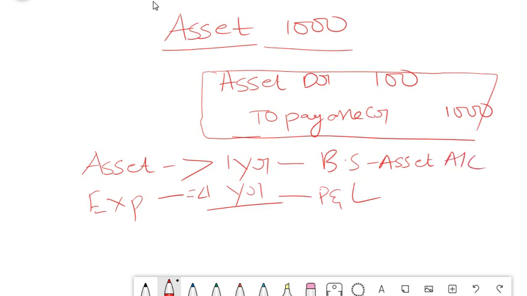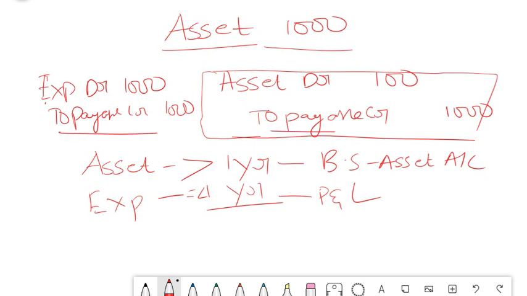But sometimes accountants get confused. Instead of posting an asset, the same entry, what they would have done, they would have posted as expense: debit 1000 to payable credit 1000. So this side is correct, but this side is wrong. Instead of debiting an asset in the balance sheet, the accountant has debited profit and loss account. So there is a principle error here because he didn't follow the basic principles of accountancy, isn't it? So that's why we have to make a distinction between which should be posted to P&L and which should be posted to asset. And the rule in general is this, friends.